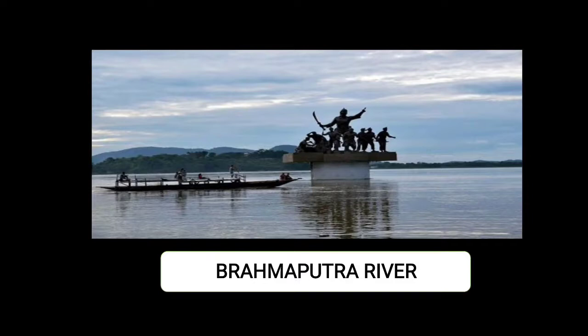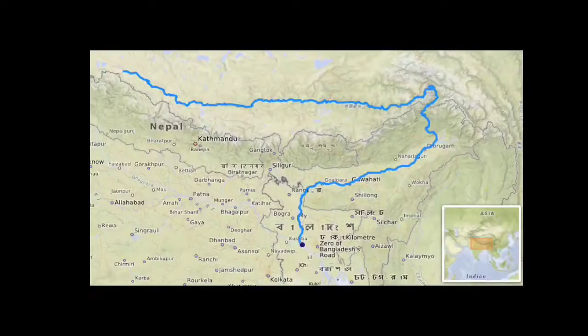So as we have discussed, we will be starting with the Brahmaputra river system. Brahmaputra is a river which originates from the Tibetan region and flows all through the Chinese region, and then it turns towards Arunachal Pradesh, later flowing into greater parts of Assam and later draining into the Bay of Bengal.